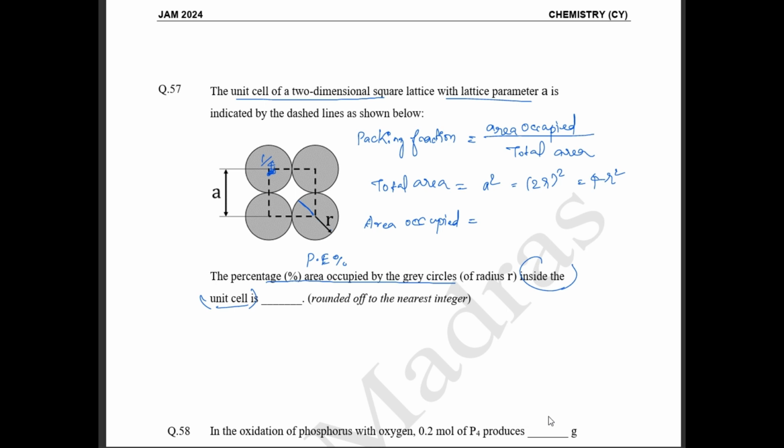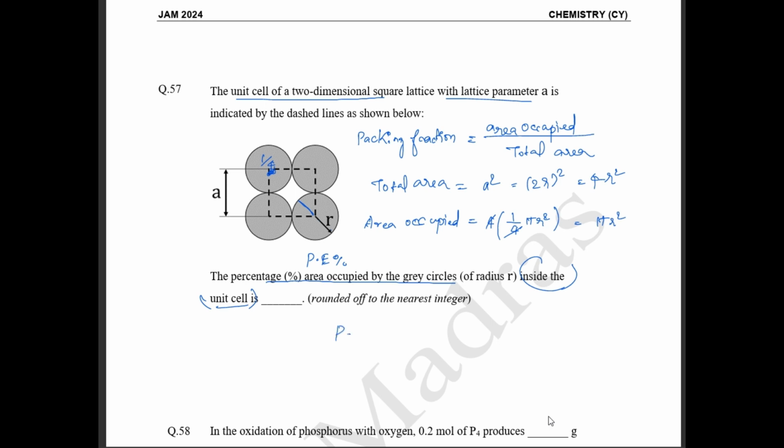Only 1 by 4th is present in this unit cell. So likewise you have 4 circles. Okay, so there are 4 circles, each contributing 1 by 4th, and the area of a circle is pi r square. This is going to be the area occupied. So area occupied is actually going to be pi r square.